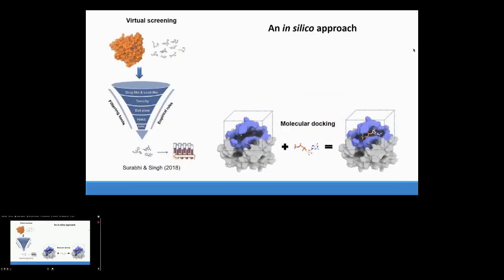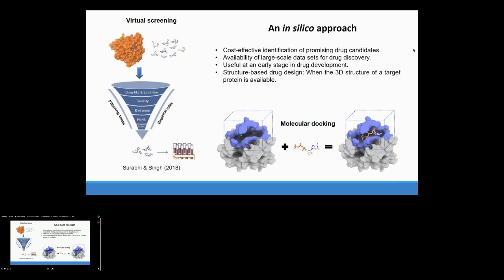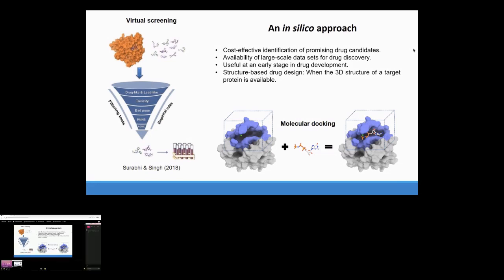Now, why did we need to use an in silico approach? Processes such as virtual screening or molecular docking allow the identification of potential drug candidates in a cost-effective way, without the need of resources commonly used in in vitro and in vivo experiments. Currently, there are large-scale datasets that enable drug discovery. In addition, these computational methods could be useful at early stages in drug development. Finally, there is a structure-based approach, which is used when the 3D structure of a target is available, and this is more direct, rapid, and efficient in identifying lead candidates.